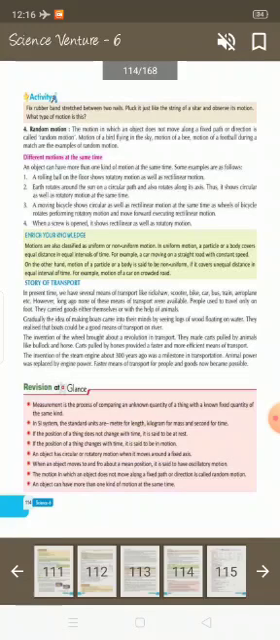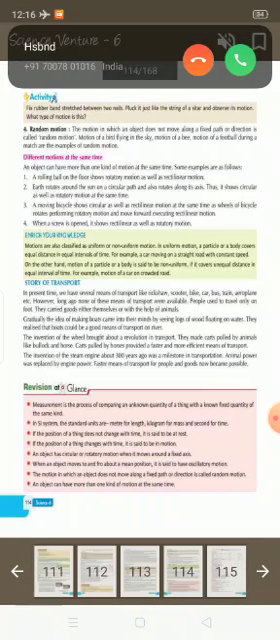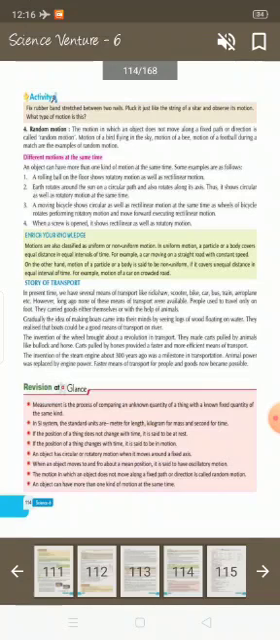A moving bicycle shows circular as well as rectilinear motion at the same time. The wheels of a bicycle perform rotatory motion and move forward in rectilinear motion. When a screw is opened, it shows rectilinear as well as rotatory motion.